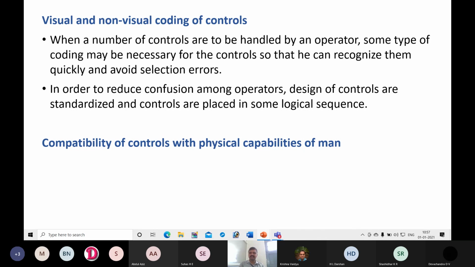Otherwise it is difficult for the user to operate most of the machines if he doesn't have enough physical capabilities, if he doesn't have better vision.